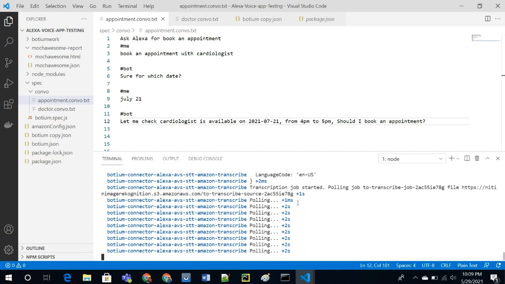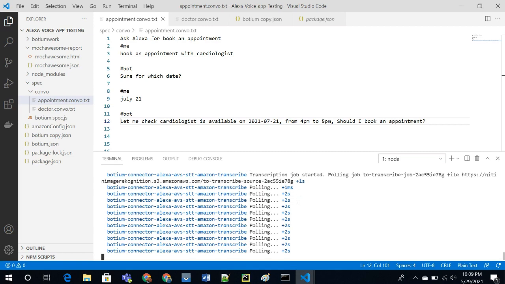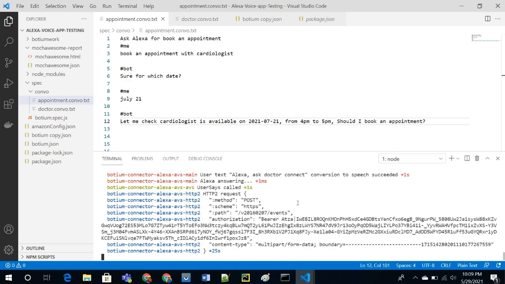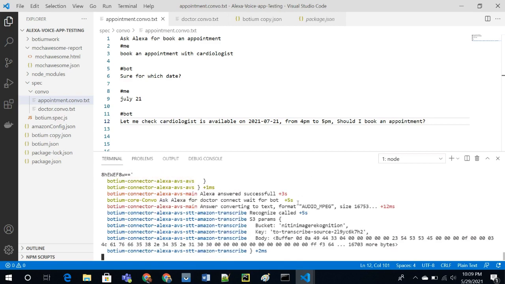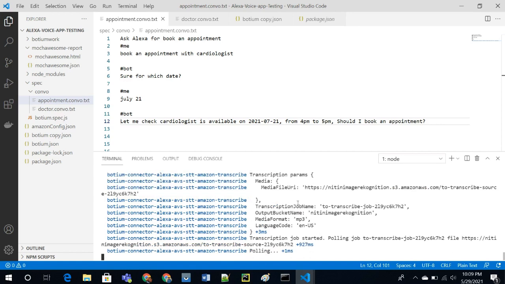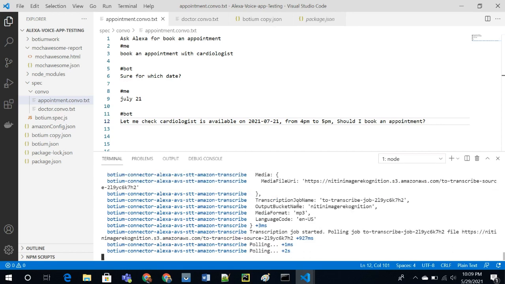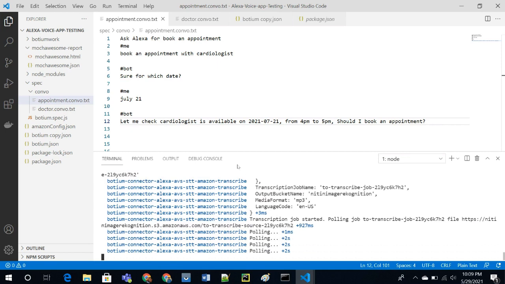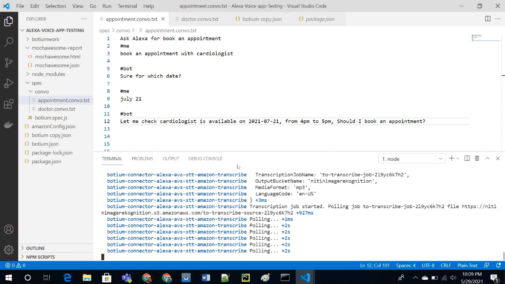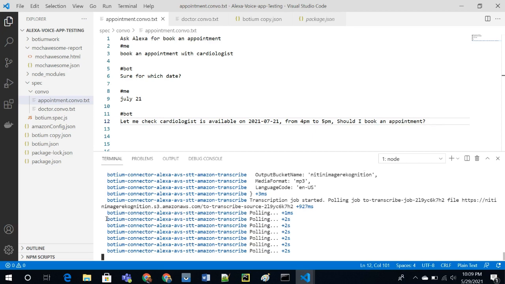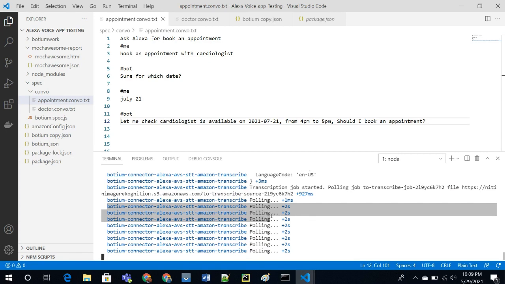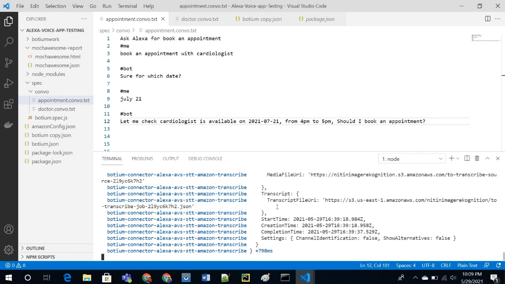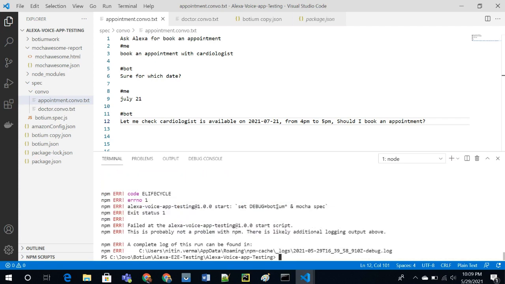Suppose I want to switch on my light. If I tell Alexa please switch on the light, Alexa responds that your light turned on. I can verify this kind of single-statement conversation with Alexa using this tool. When it comes to a multi-level conversation, it's going to fail, because the Transcribe job takes some time to convert the MP3 output into text format, and meanwhile Alexa is waiting for another command.